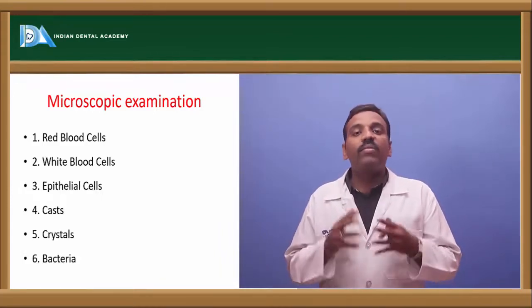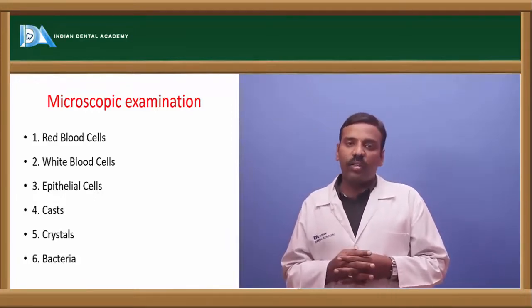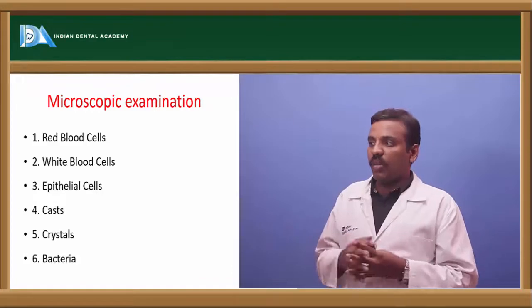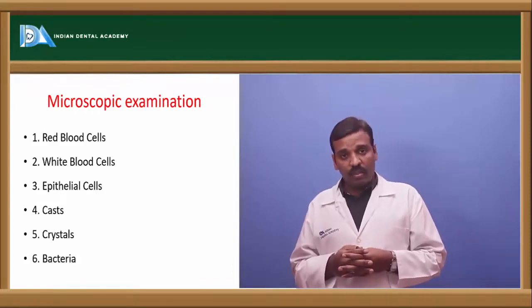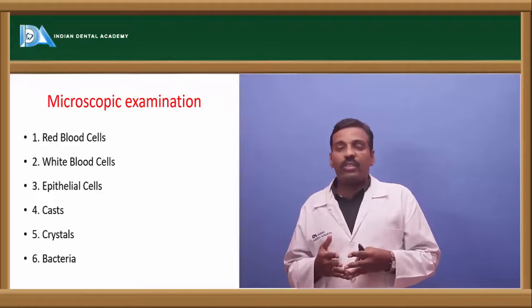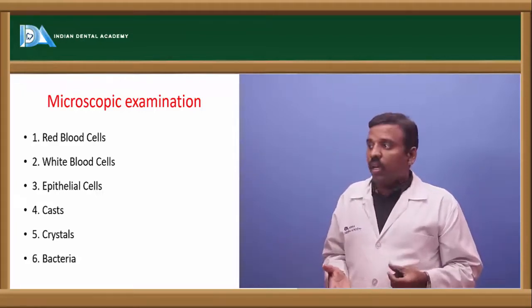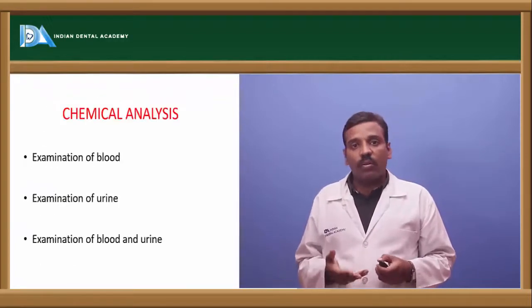microscope. There, if there is presence of RBC cells, generally 4 to 5 cells are present, and next one is whether WBC cells or anything is present, and next whether epithelial cells are present or not, and next whether cast cells are present or not, crystals are present or not, and bacteria present or not.